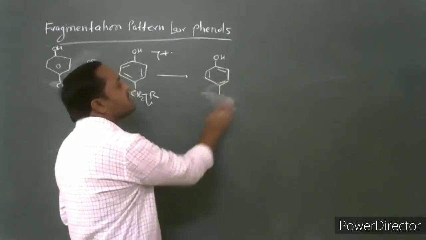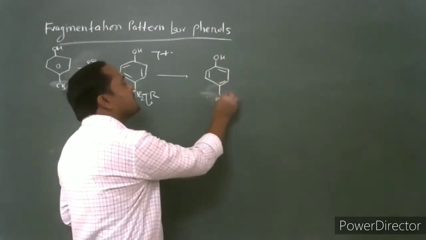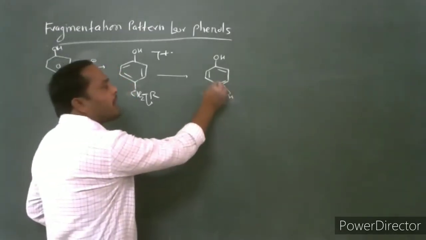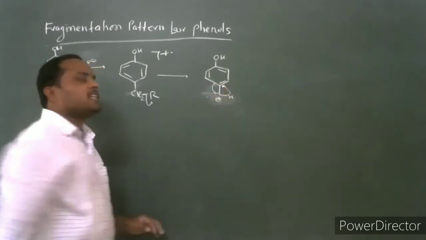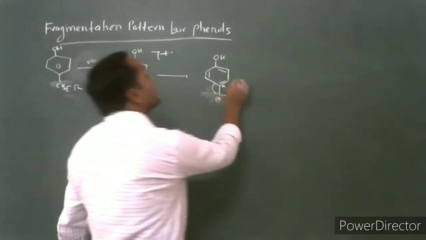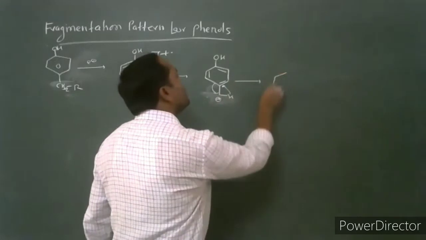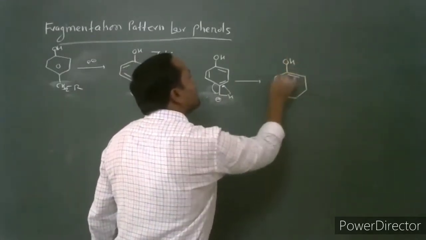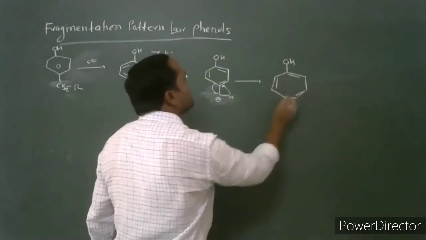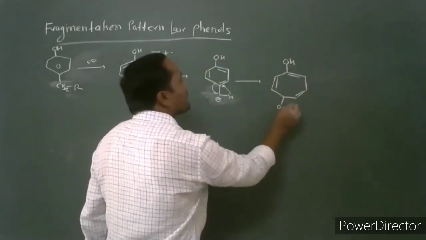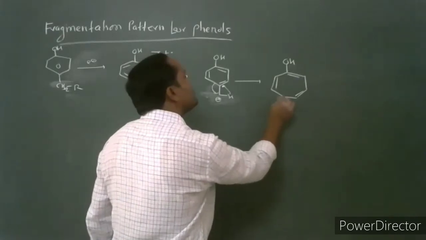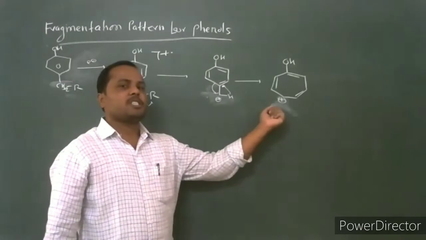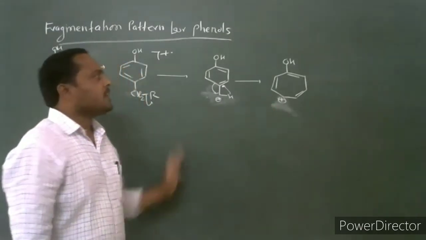This benzyl carbocation undergoes 1,2 hydrogen shift, simultaneously 1,2 single bond migration, and it is converted into this hydroxytropylium ion.